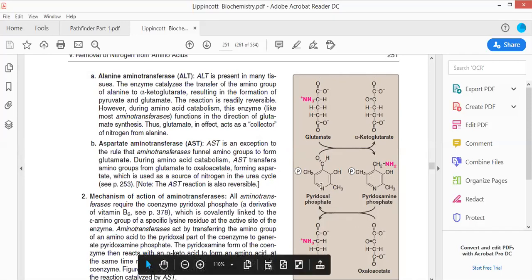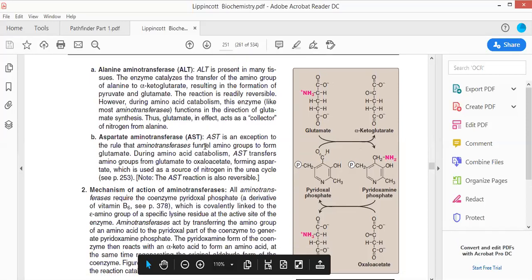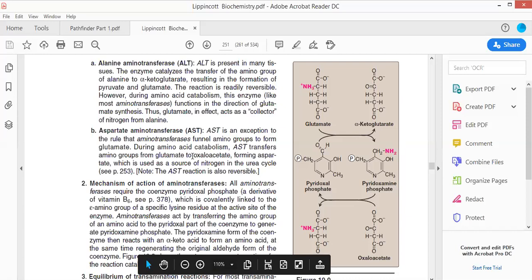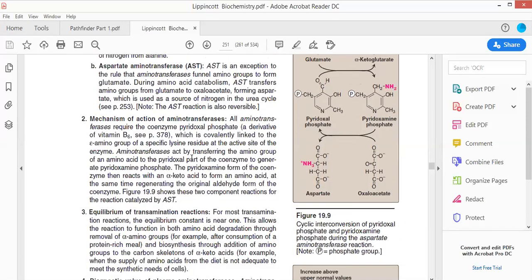This is referred to as the GOAT, glutamate oxaloacetate transaminases. Okay. So those are the different types of transaminases that are going to work, and then how these transaminases work, that we have to see.